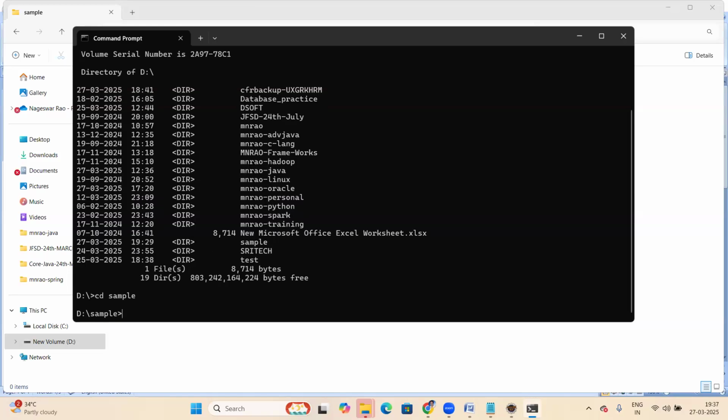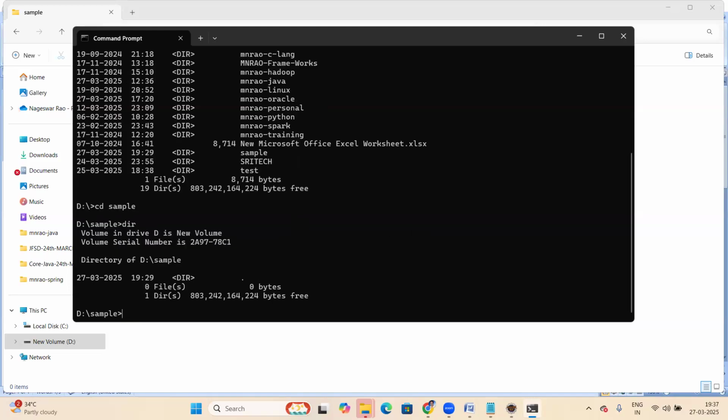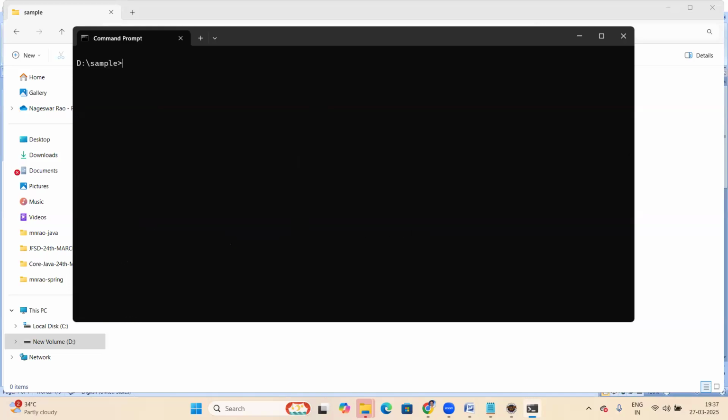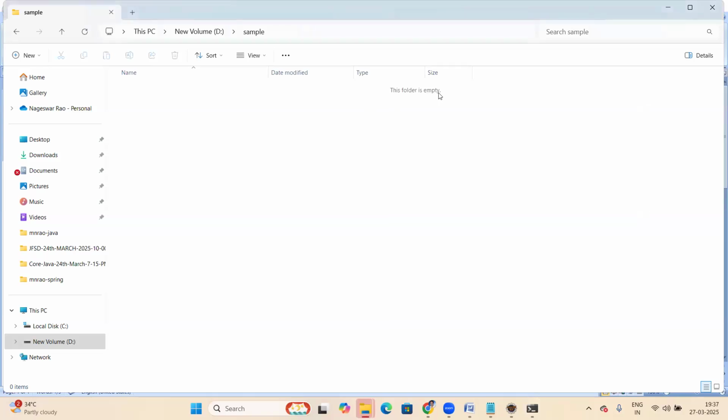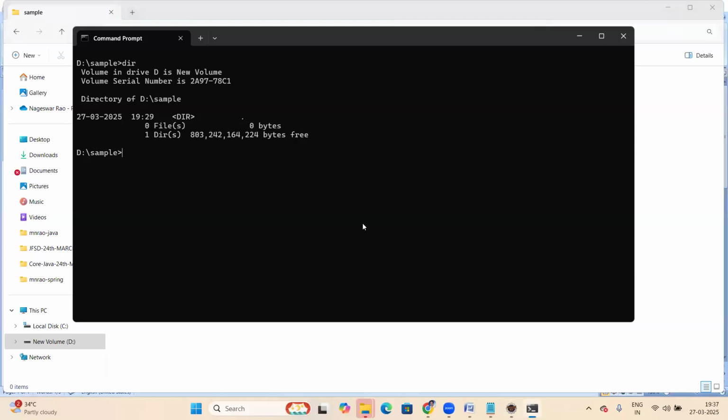CD sample, change, right? Now we are at sample location. DIR, sample. CLS to clear the screen, not DIR, to check the contents. Sample directory, see, directory of sample, 0 files, no files. See here, this folder is empty, right? Now here, let us start developing.